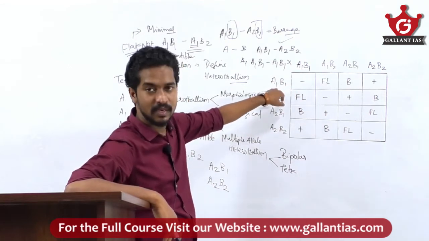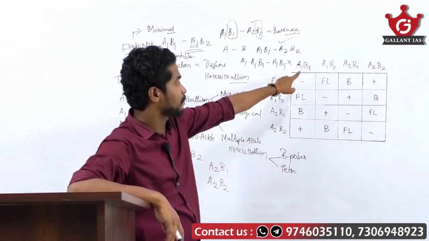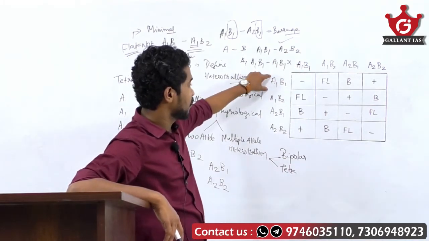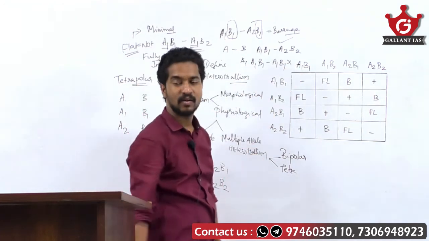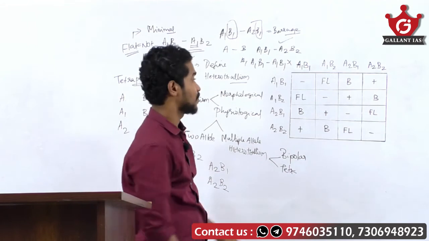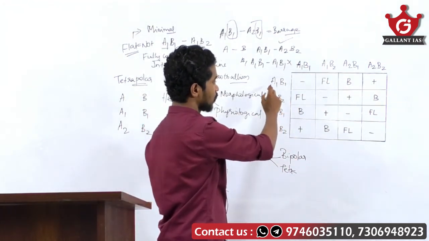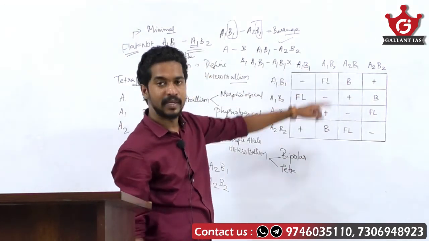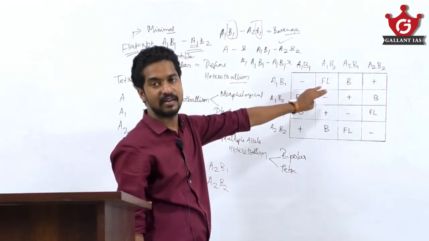The possible mating types are A1 B1, A1 B2, A2 B1 and A2 B2. If mating is carried out between A1 B1 and A1 B1, it is incompatible. A1 B1 with A1 B2 has the same A loci, so it is called the flat reaction.